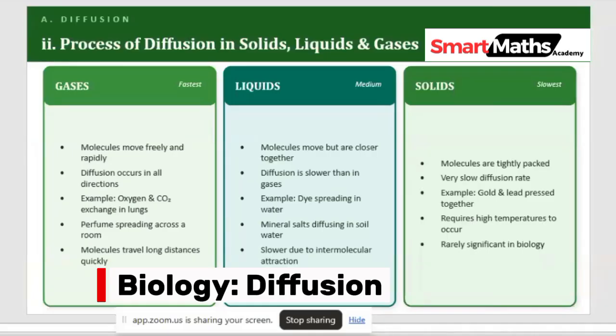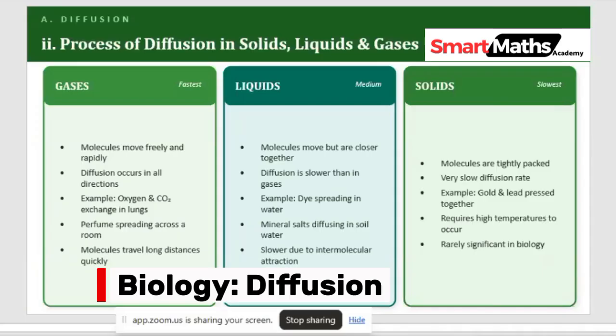When we talk about gas, diffusion occurs in all directions. It's not that you are putting a bowl down or checking the bowl; it deals with air. It just keeps going in any direction you find it. So it occurs in all directions. An example is perfume spreading across a room.